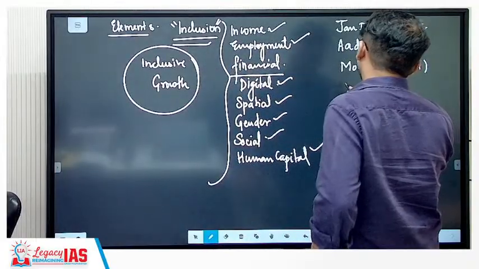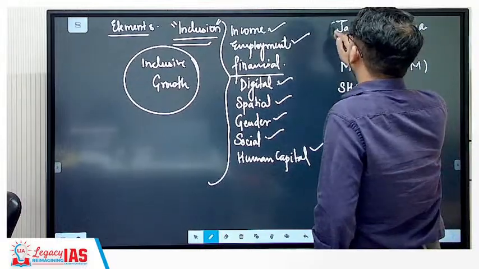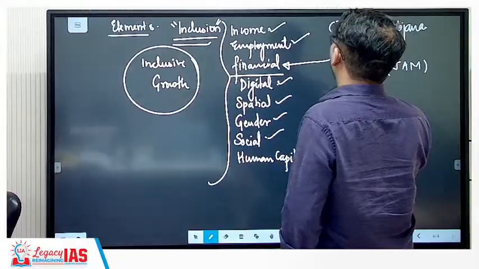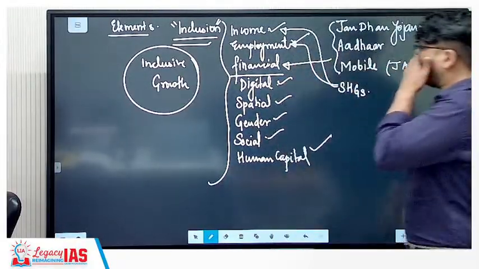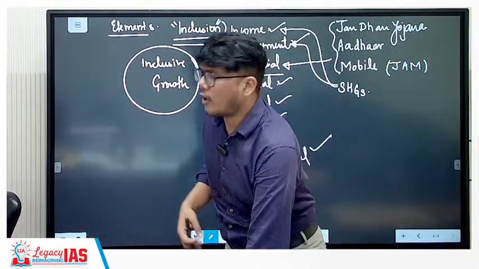Then the government has the concept of promoting SHGs, that is self-help groups. This helps in financial inclusion. Self-help groups will help in creating income and getting you employment, because self-help groups give you a small amount of credit to start your own businesses, and so on and so forth.